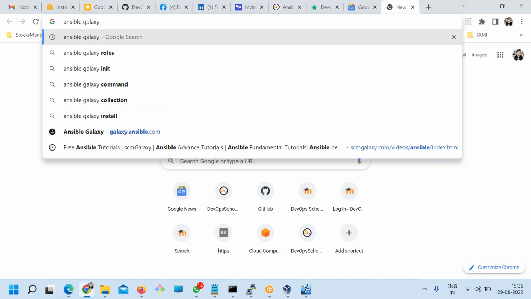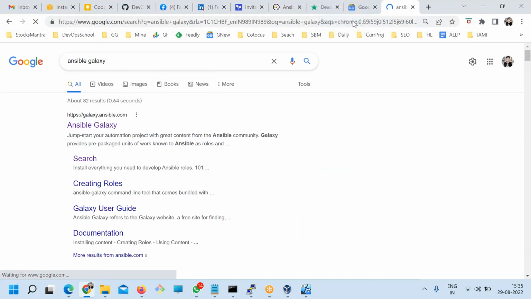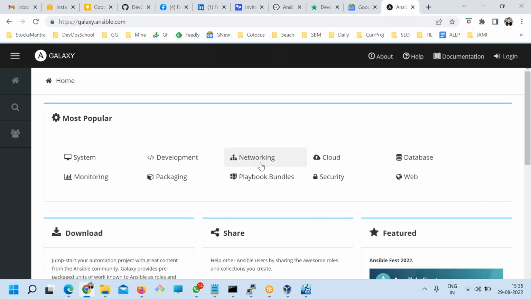Are you getting my points? That means you don't have to write even one line of code in Ansible if you know Ansible. So the question is how? Look at this Ansible Galaxy. Guys, in this place you will find thousands. There are more than 4,000 modules.